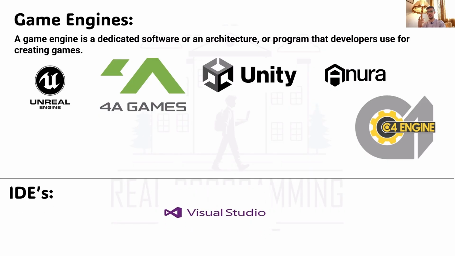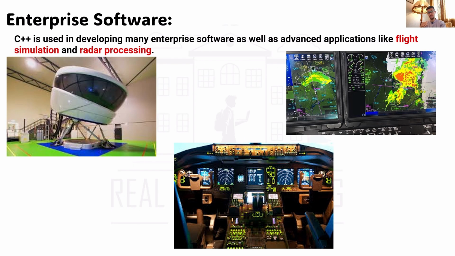Also, IDEs like Visual Studio, that we use in the next course to program our code and applications, were written and built in C++. What else? Enterprise software. Enterprise software is used in developing many enterprise software as well as advanced applications like flight simulations and radar processing. As we said, in this simulation they put the pilot or the trainee inside to feel that he's really flying with an airplane, and it looks complicated from the picture and beautiful at the same time.